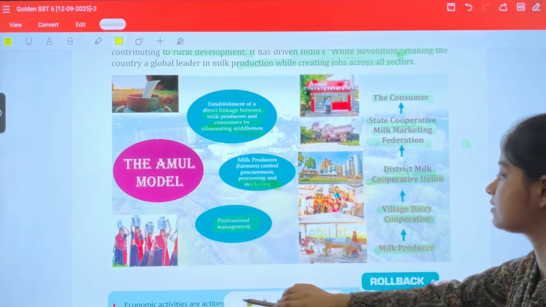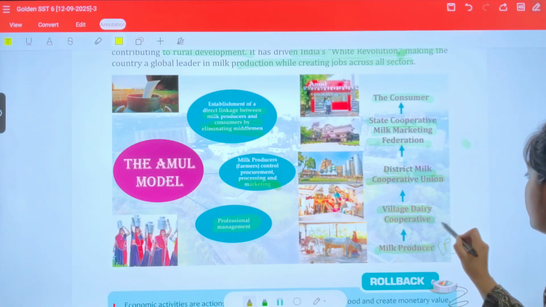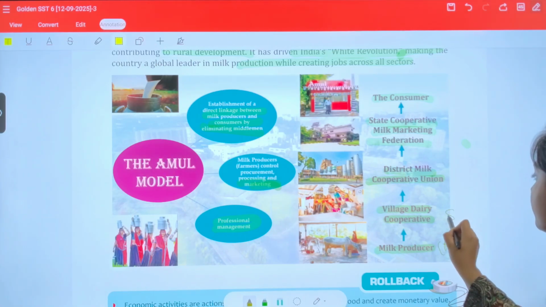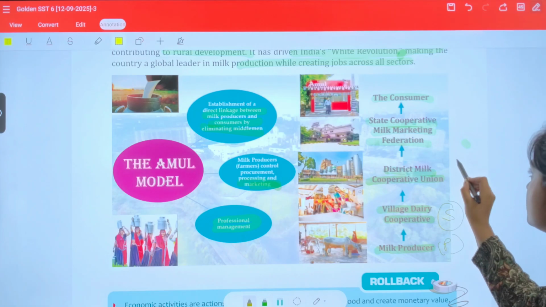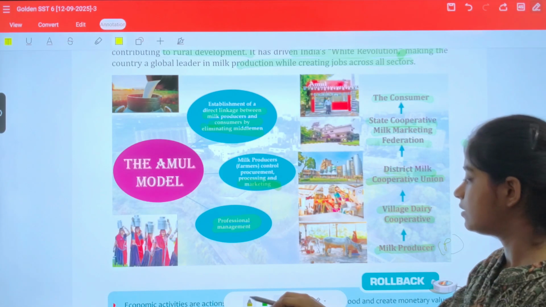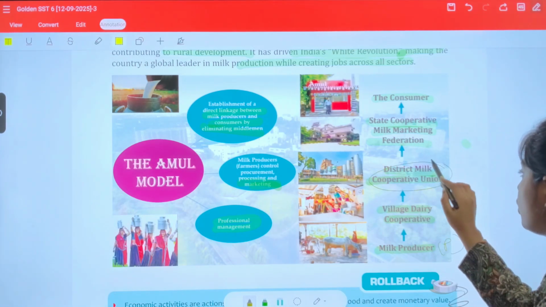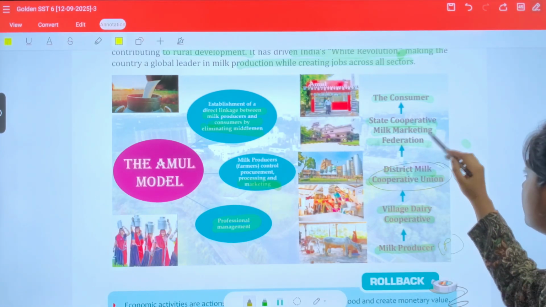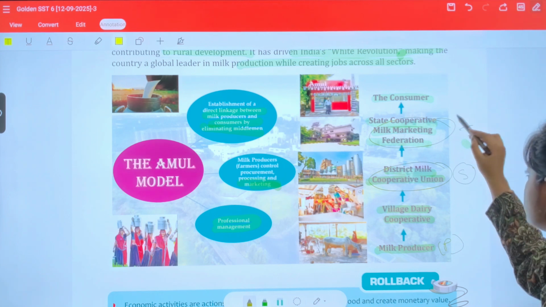Okay, that means three sectors are working here. The primary sector is working here, the secondary sector is working here, and then the tertiary sector. They are providing this to the district milk cooperative union, so you can say this is the secondary sector. Now state cooperatives are marketing this, so this is the tertiary sector.